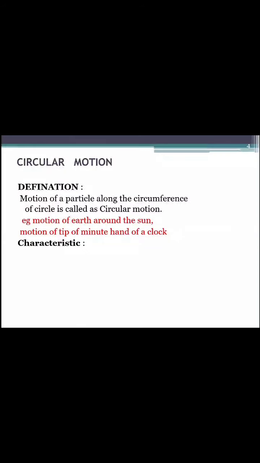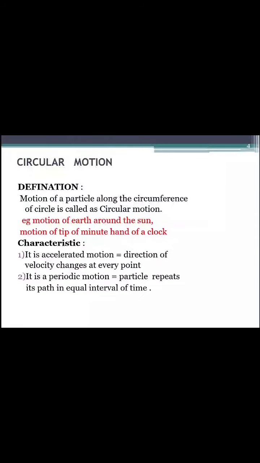Circular motion, definition: the motion of a particle along the circumference of a circle is called circular motion. Example, motion of the earth around the sun, motion of the tip of the minute hand of a clock. Let us see the characteristics of circular motion.